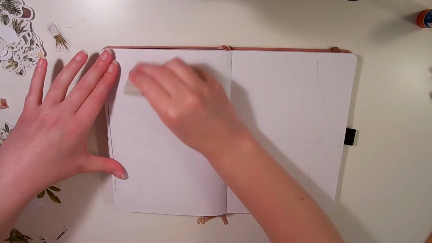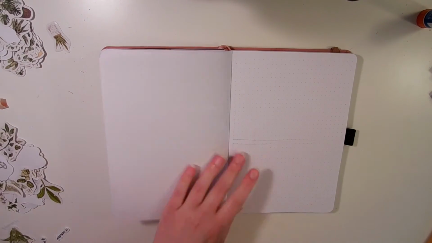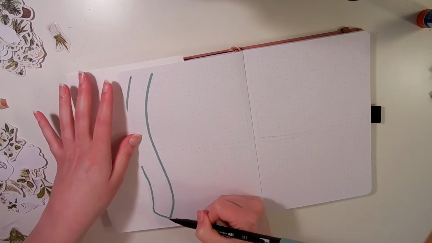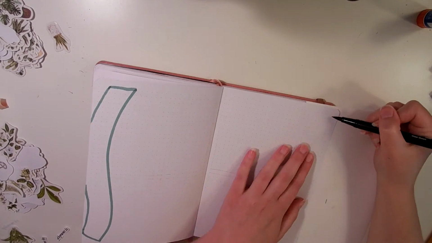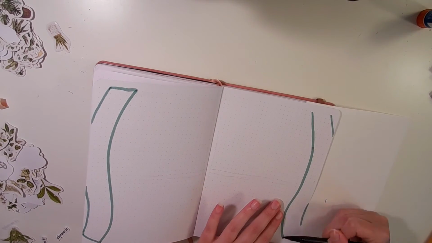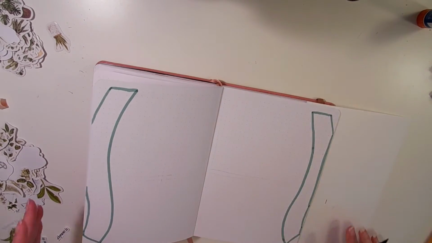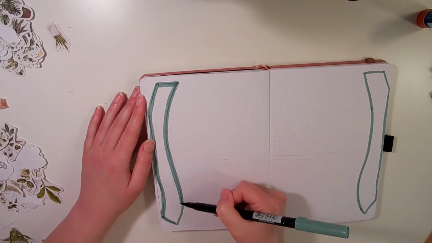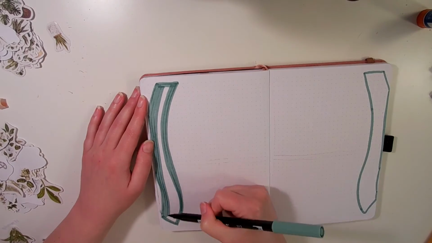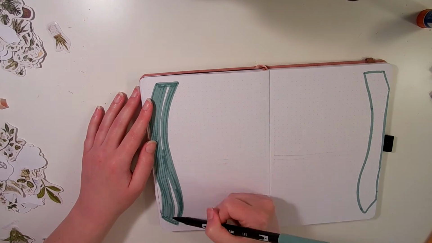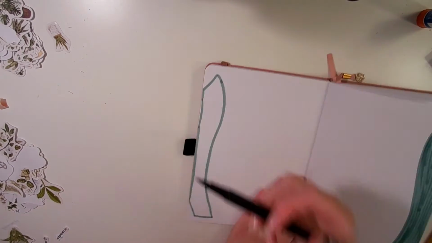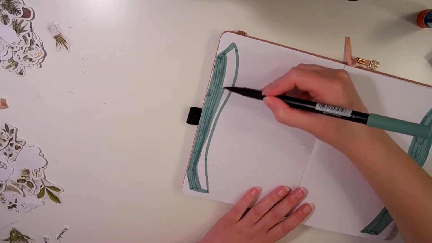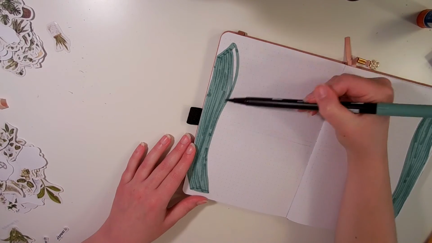And then for the last 2-ish weeks of the month, I decided to do the window curtain drawing once again. So I'm just drawing the curtains on the sides of each of the spreads, and then I'm also separating the days out by the different sections in the windows. And I really like the way that these spreads turned out. I think it'll be fun to use them. They're a little bit different, and they definitely fit the theme throughout the month, which I was really happy to be able to incorporate, because I do find it difficult to incorporate the themes into my weekly spreads sometimes. So I was really happy with the way both of these turned out.